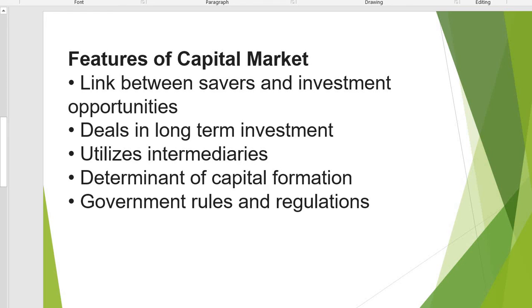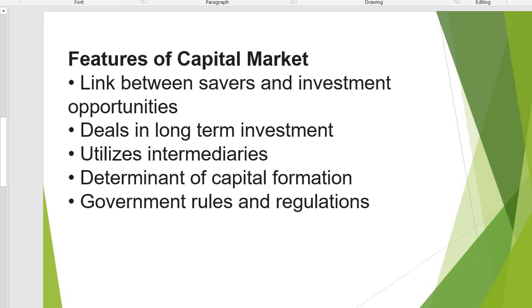Next point is determinant of capital formation, means it is helping capital formation. Next one, government rules and regulations. The main feature is that it depends on government rules and regulations.